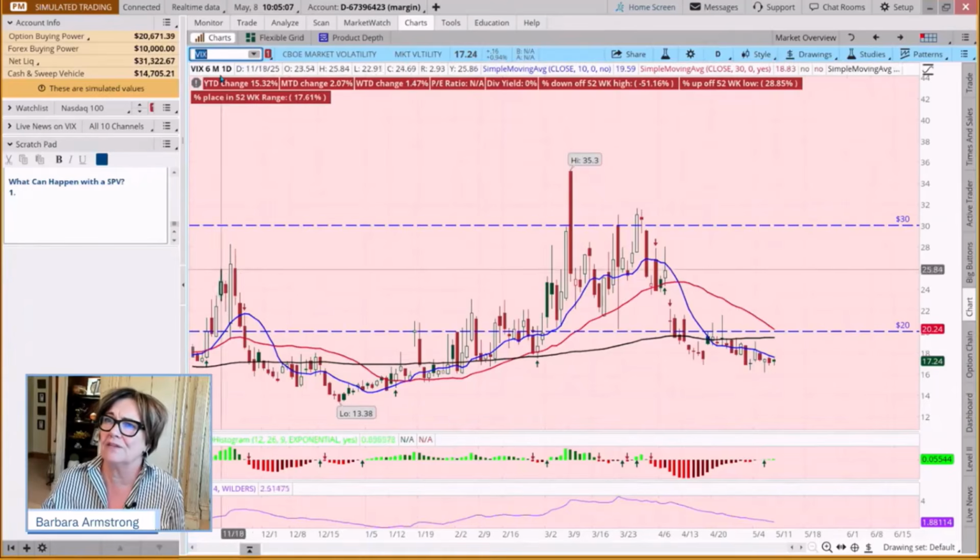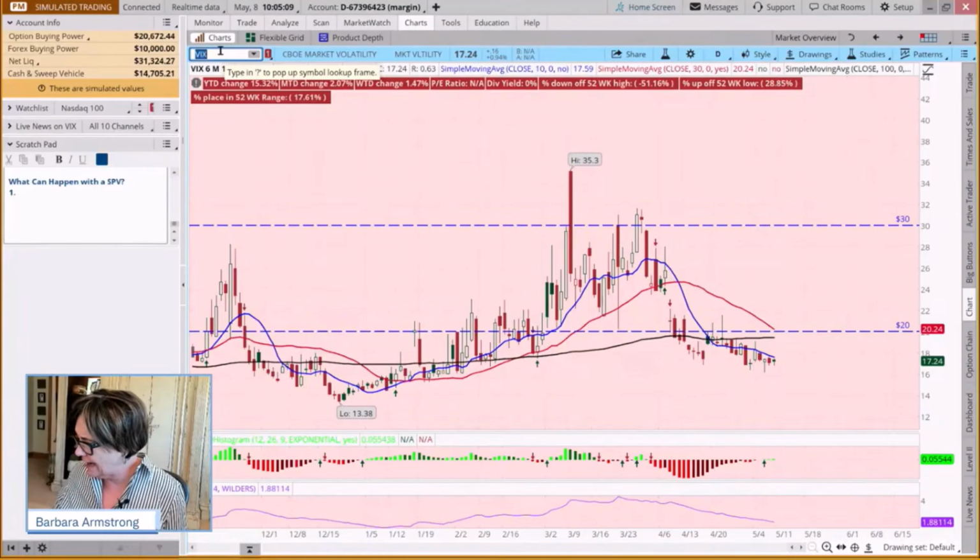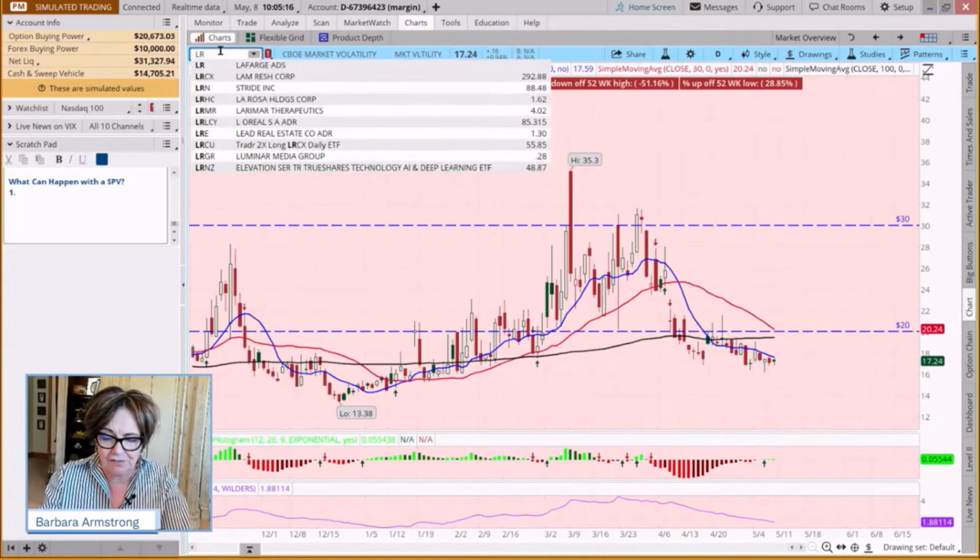So when we look at what can happen with a vertical, let's look at a couple of vertical trades that we placed. We did one on Lam Research.